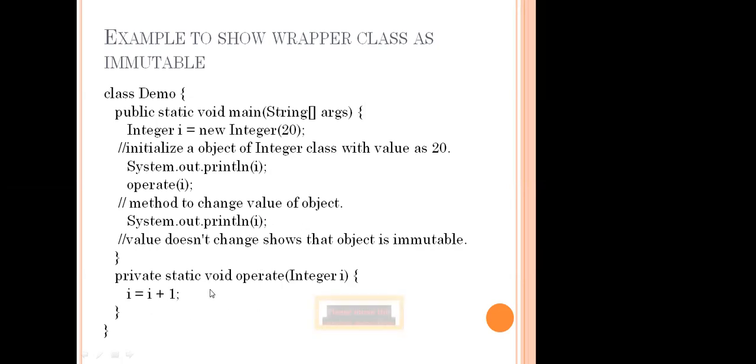Once you print inside the method, the value is 21, but when you come out of this method, the value of I is 20 only. In both places, see this, I have mentioned a comment: the value does not change, so the object is immutable. This is a wrapper class I am going to use, capital Integer.